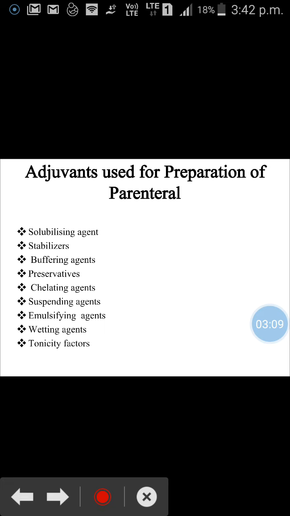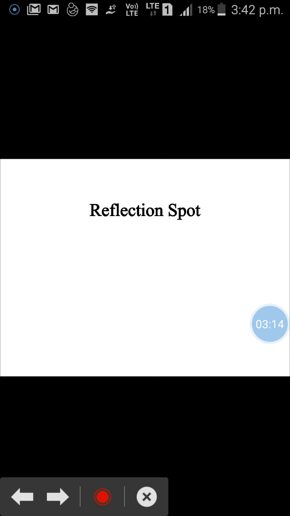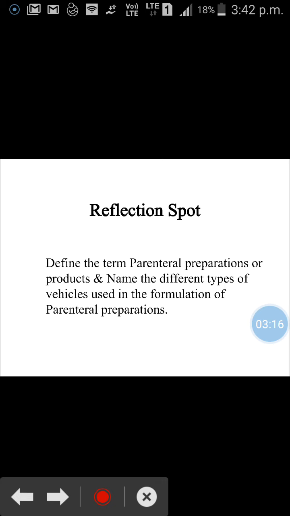The answer to the question is: parenteral preparations are those pharmaceutical products that are given by other than the oral routes. Parenteral products are considered to be the sterile solutions, suspensions or emulsions that are administered by hypodermic injection either in the form in which they are supplied or after the addition of suitable solvent or suspending agent.